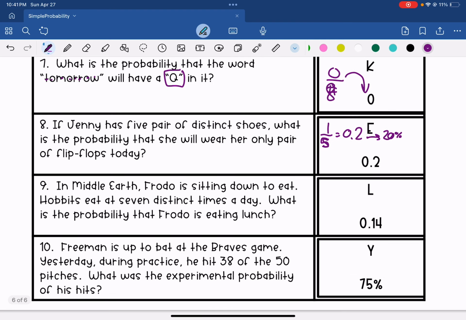Frodo is sitting down to eat. He eats at 7 distinct times a day. That would be 1 out of 7 probability of eating lunch, which is 0.14. And Freeman is up to bat at the Braves game. Yesterday during practice, he hit 38 out of 50. What's the experimental probability? So I'll be extending that probability, saying if that same thing is true in the game, how many hits would he get? The probability of him getting a hit would be 38 out of 50, which when you divide that, you get 0.75, and then you turn that into a percentage, 75%.